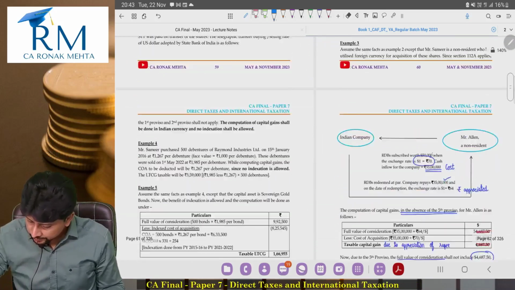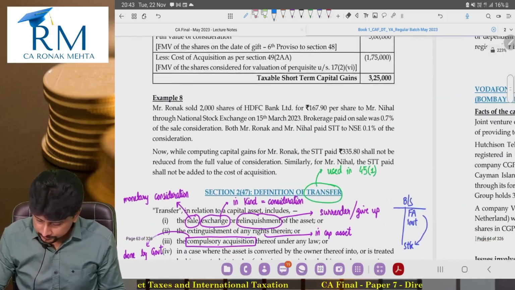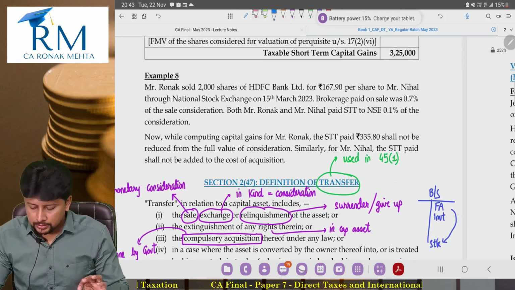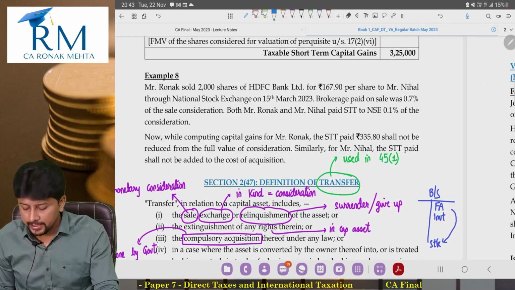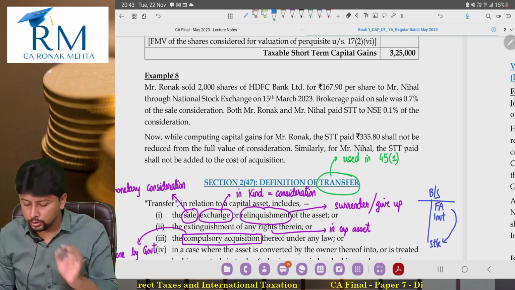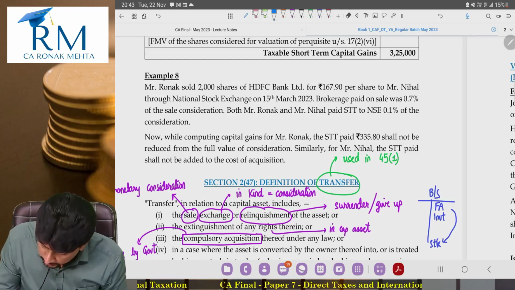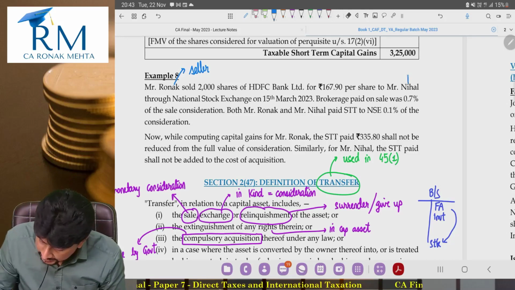So, see this. Mr. Ronak sold 2000 shares of HDFC Bank Limited at 167.90 per share to Mr. Nihal through National Stock Exchange. So in this case, who is Ronak? Ronak is the seller. And who is Nihal?